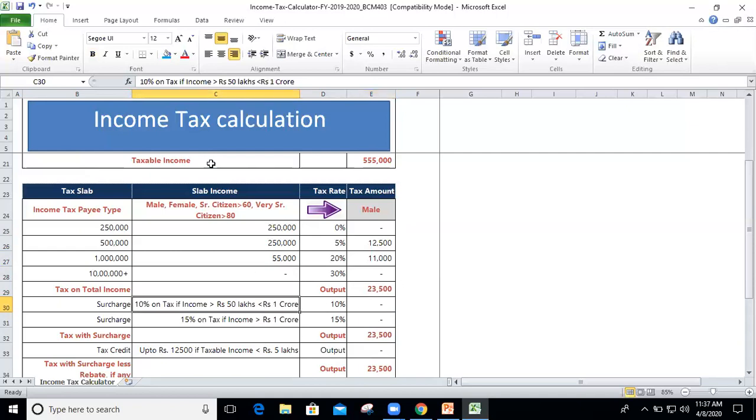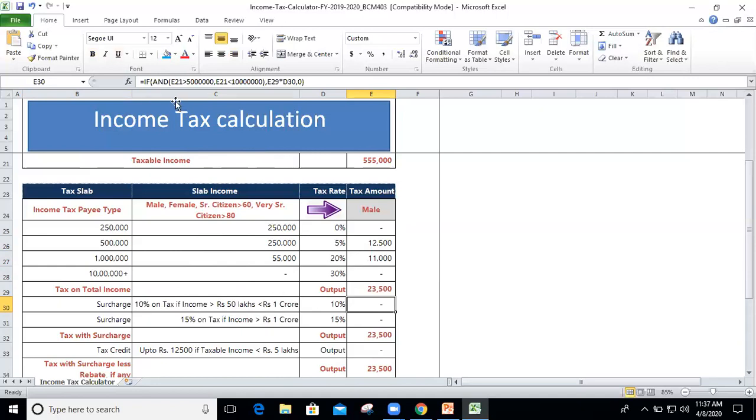So if I look into the formula here, now you will ask me, sir, why are we adding the AND? Because there are two things there. It's not an either or, it's actually an AND. So 10% of income tax if it is greater than 50 lakh and less than 1 crore. That is why we are using the AND, not only the IF.